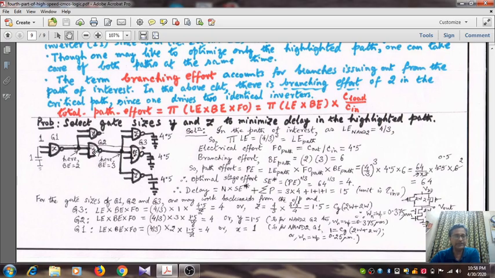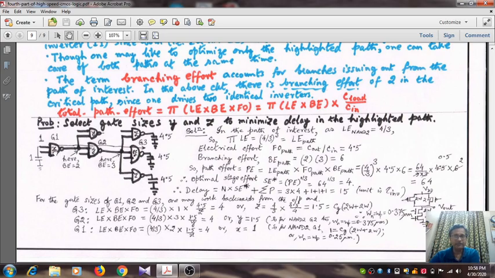For G2, logical effort is 4 by 3, branching effort is 3, and fan out factor is what? Z by Y. Z we have already found out to be 1.5, Y we do not know yet, so 1.5 by Y. That means 4 by 3 logical effort, branching effort 3, and fan out factor 1.5 by Y gives me 4, because 4 is the optimal stage effort. So from here Y equals 1.5, which is the input capacitance of this NAND gate. Then for the NAND gate all the 4 transistors are of equal width, so WN and WP, the NMOS and PMOS sizes, are 0.375 micrometer.